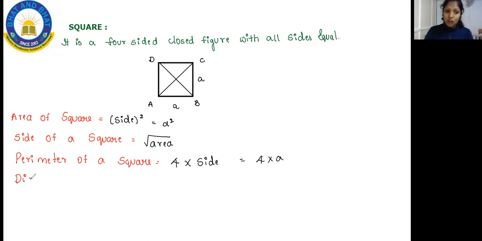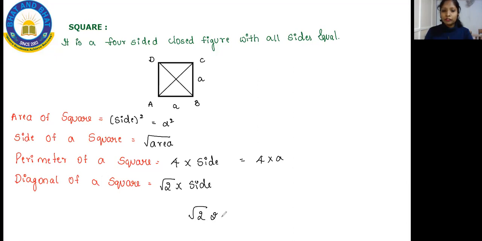And the last but not the least formula here, that is to find the diagonal of a square. And kids, diagonal, you know, it's a cross line that I have drawn. And to find the diagonal of a square, we use the formula square root of 2 into side. That is nothing but, suppose the side is 2, then square root of 2 into 2. Suppose the side is 4, square root of 2 into 4. Like this we are going to write. So when I go with the problem, I will teach you regarding each and every formula separately.